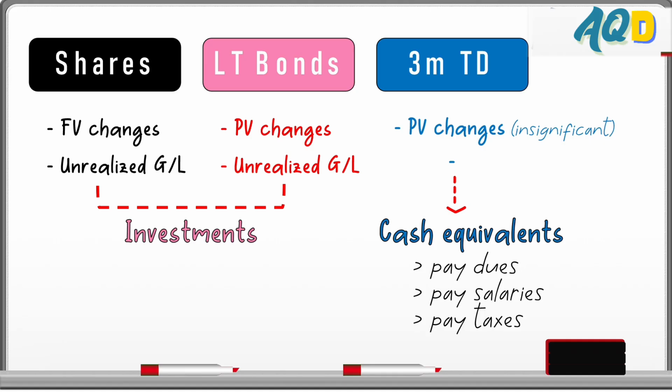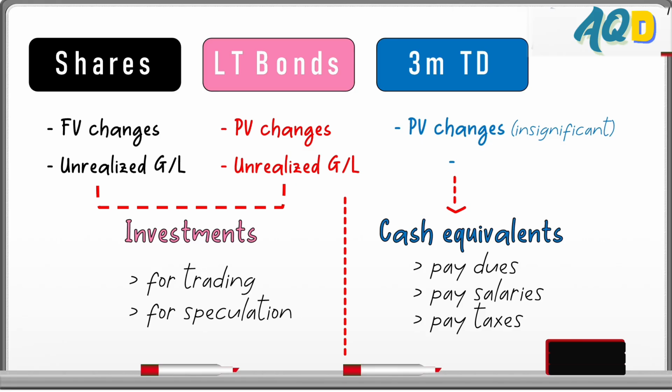Bakit? Kasi kahit pa 3-month time deposit ka, pero your purpose is for trading or speculation, mahuhulog ka pa rin sa investment purpose. In that case, a 3-month time deposit held for trading or speculation is presented as investment, not as cash equivalent. Kasi hindi siya for payment of due salaries or taxes, or hindi siya short-term cash commitments.